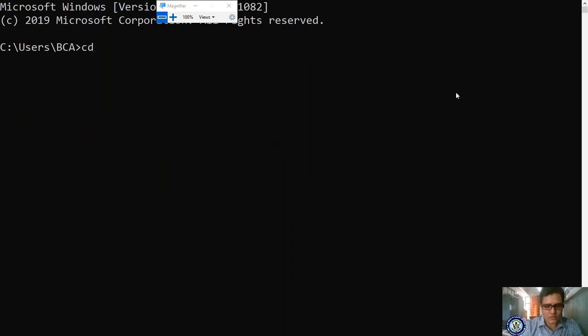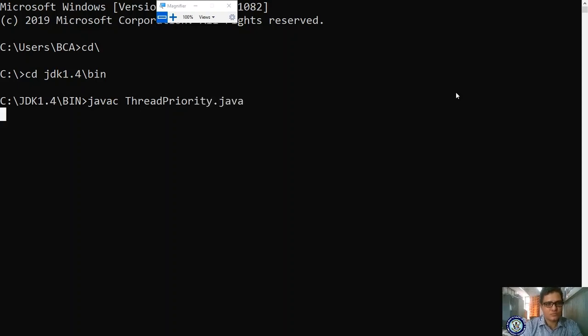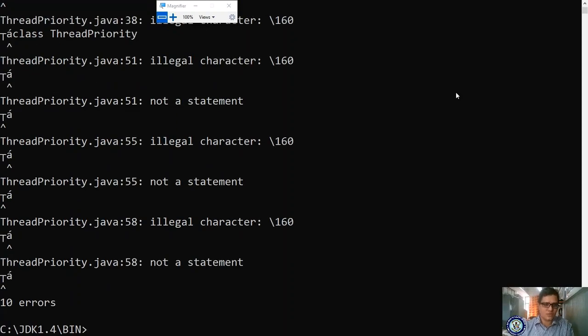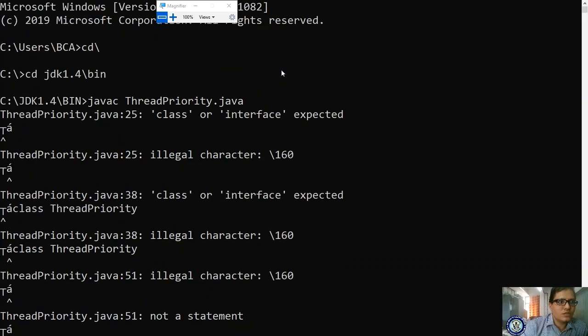Now log in, cd jdk1.4/bin, log into our directory, and compile: javac ThreadPriority.java. So this many errors exist, right? Please observe, these are space problems, line number 25, line number 38, right?